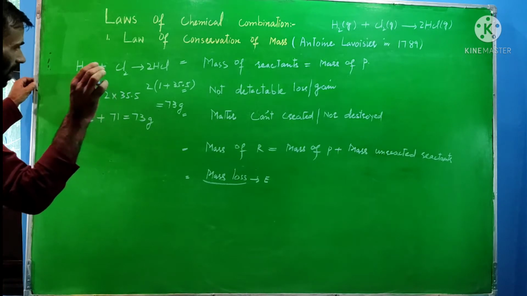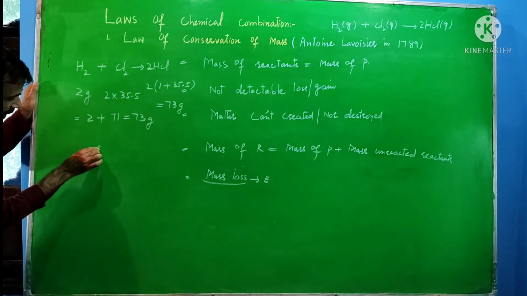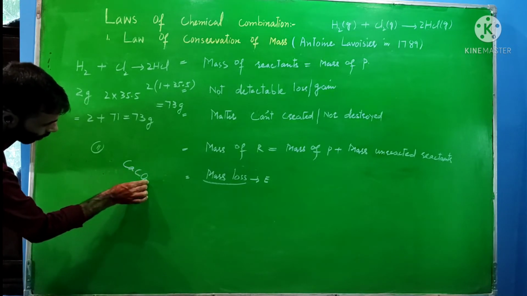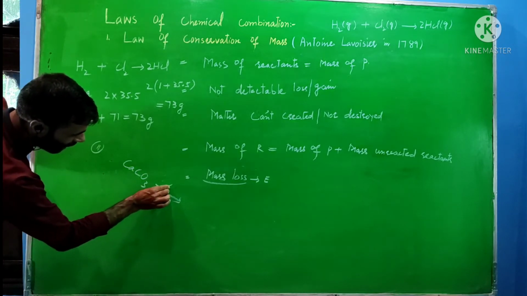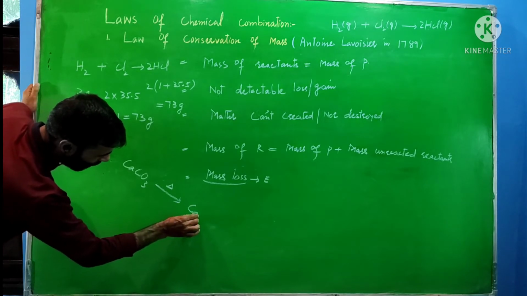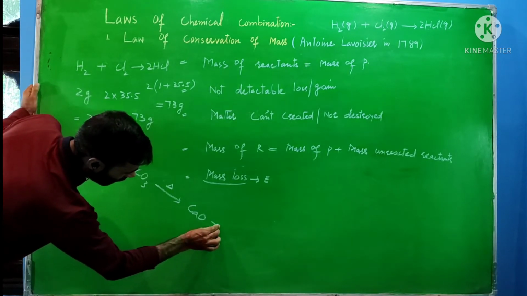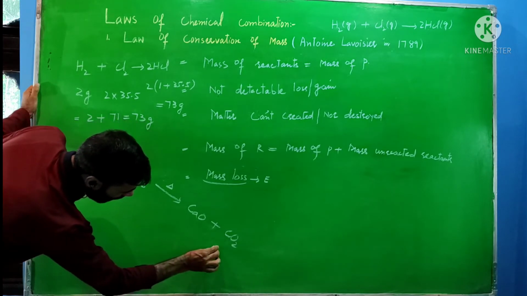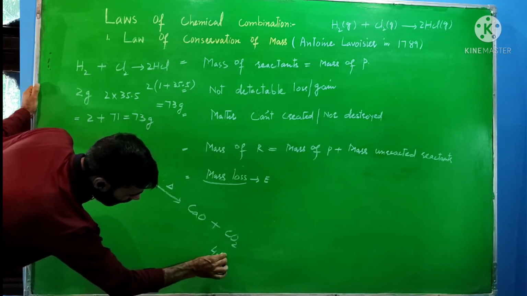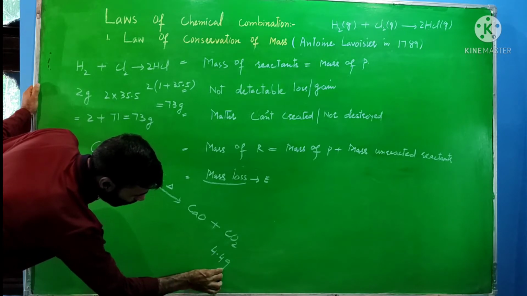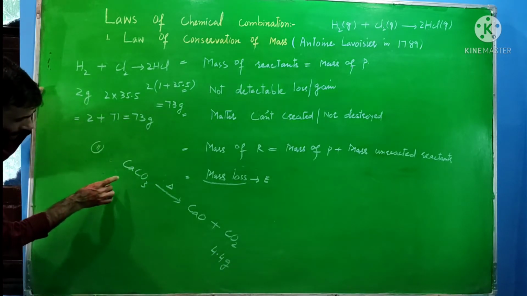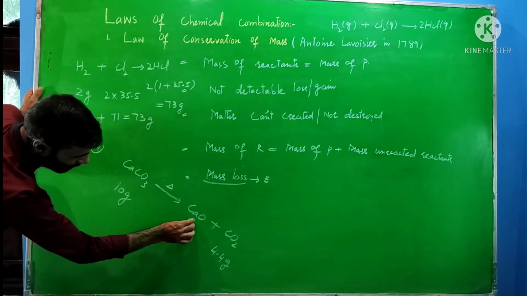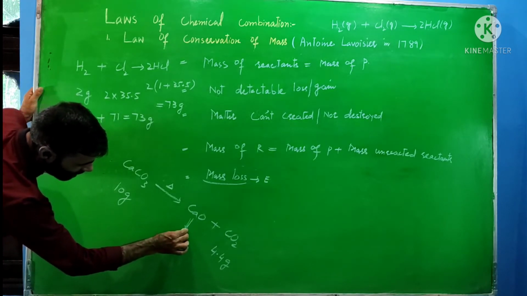Now let us take this example. Calcium carbonate upon heating leads to the formation of calcium oxide, and carbon dioxide gas is released. Suppose the carbon dioxide formed within this reaction is equal to 4.4 gram. Now if 10 gram is taken, what is the mass of this one produced during this reaction?